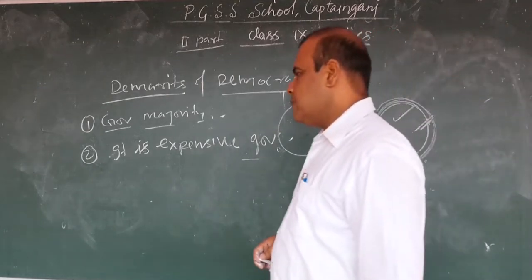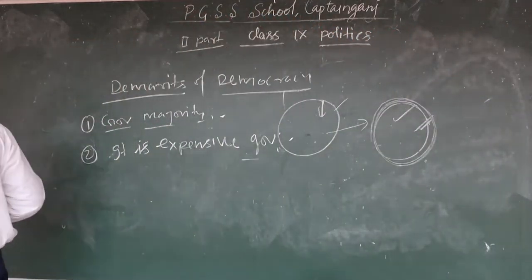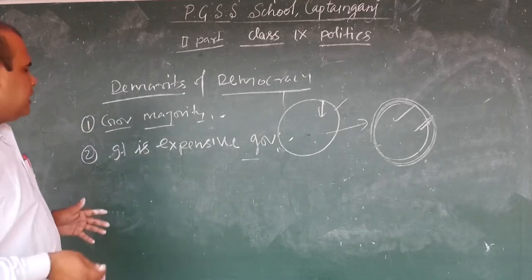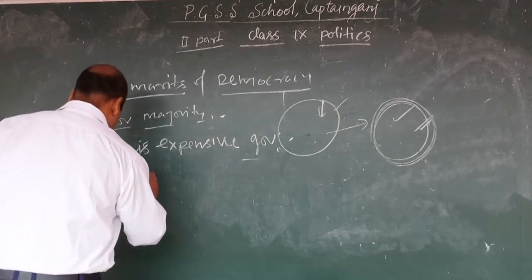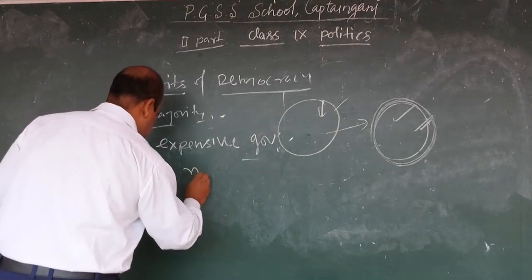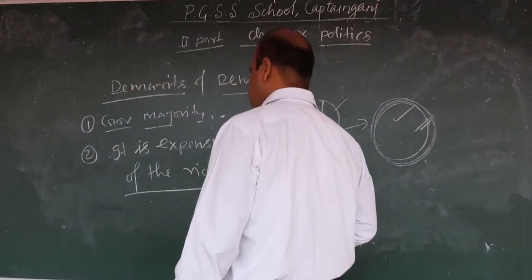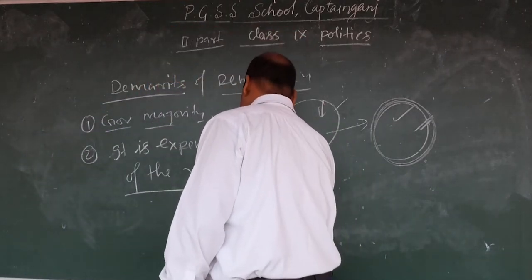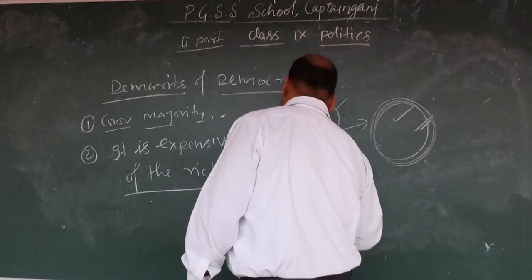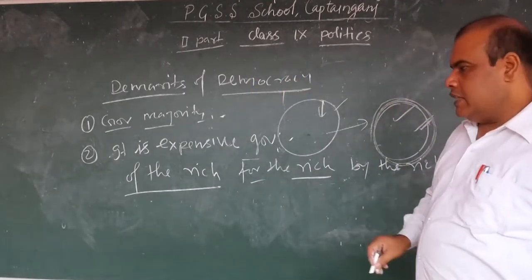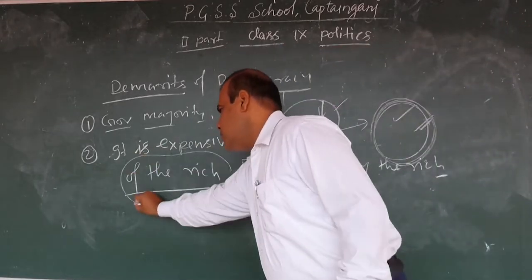Democracy is an expensive government. It is the government of the rich, we can say that. In other words, you can say that democracy is the government of the rich, for the rich, by the rich. It is a criticism of democracy: of the rich, for the rich, and by the rich. Democracy is of the rich.